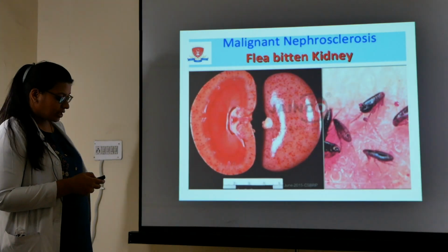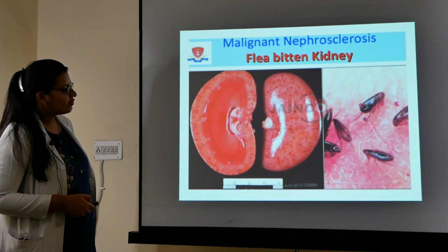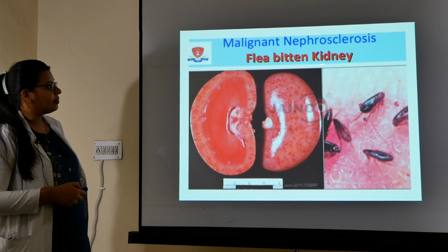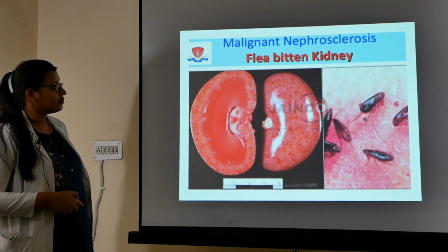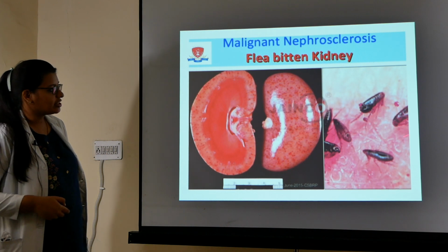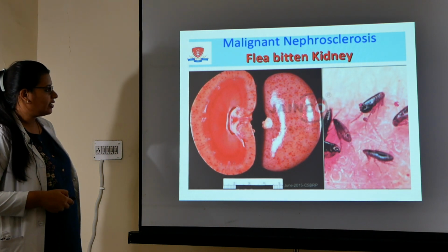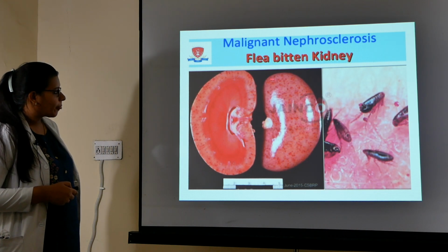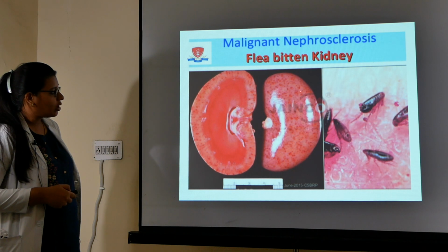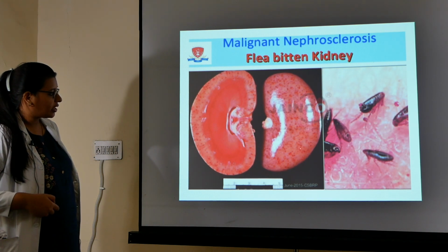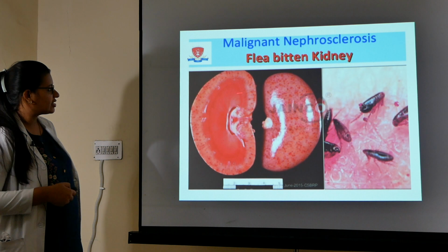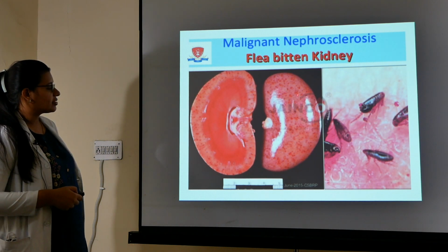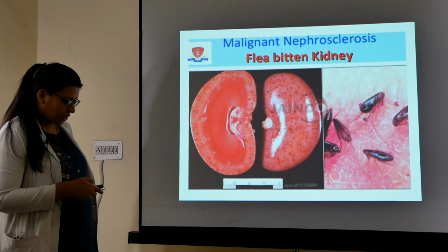So these are the gross findings. As I have told you, these are the fleas. The name flea-bitten kidney arises as if the kidney has been bitten by these fleas. The size, as I have told you, depends upon the duration of the disease. Can you see? These are the small pinpoint petechial hemorrhages on the cortical surface. This is the external surface and this is the cut section of the cortex, giving rise to flea-bitten appearance. This is due to rupture of the glomerular arteries.